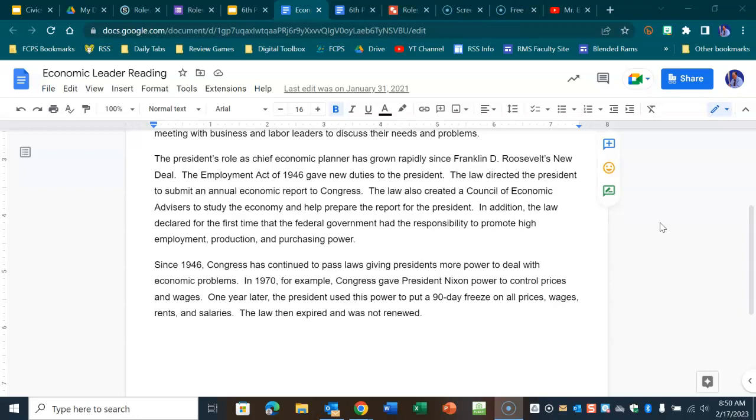Since 1946, Congress has continued to pass laws giving presidents more power to deal with economic problems. In 1970, for example, the Congress gave President Nixon power to control prices and wages. One year later, the president used his power to put a 90-day freeze on all prices, wages, rents, and salaries. That law expired and was not renewed.